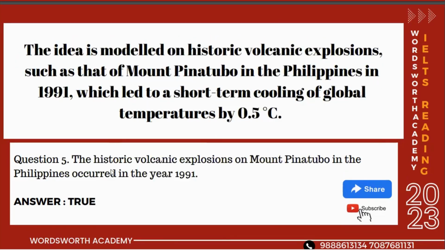Look at the fifth question. The historic volcanic explosion on Mount Pinatubo in Philippines occurred in the year 1991. Right? So I have this statement. The idea is modeled on historic volcanic explosions such as that of Mount Pinatubo in the Philippines in 1991. Clearly, historic volcanic explosions such as Mount Pinatubo in Philippines in 1991. Obviously, it occurred in 1991. So my answer is true. So this is how we can solve true, false, and not given.